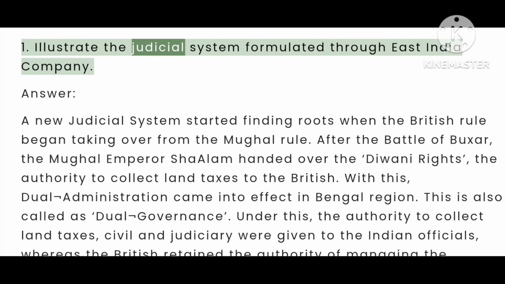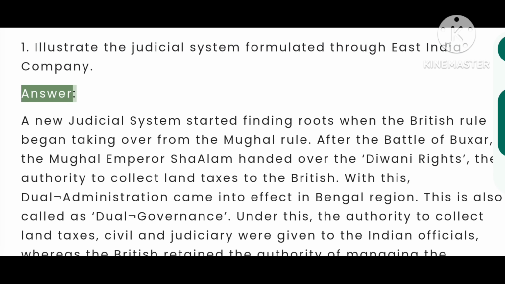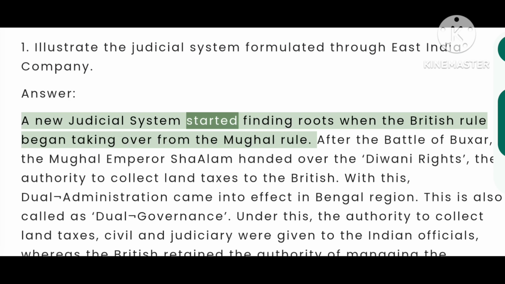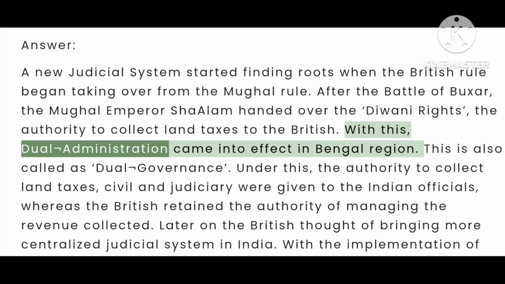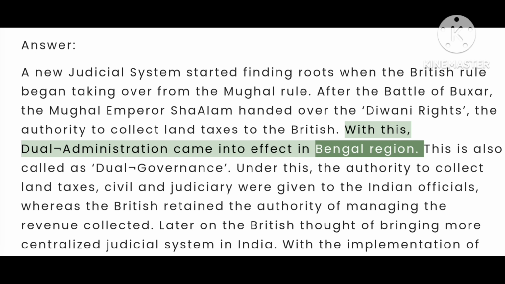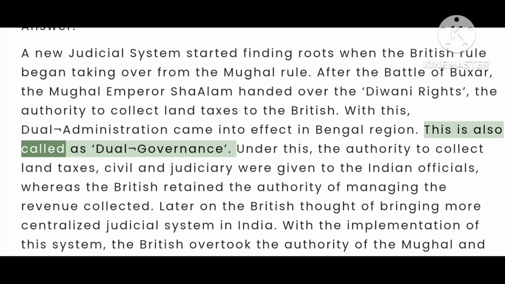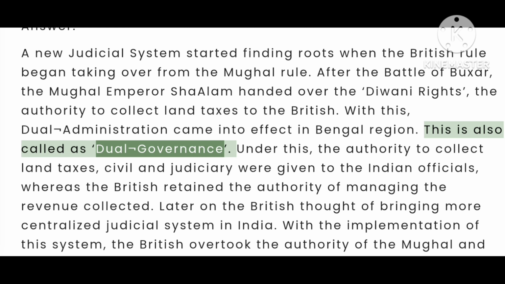1. Illustrate the judicial system formulated through East India Company. Answer. A new judicial system started finding roots when the British rule began taking over from the Mughal rule. After the Battle of Buxar, the Mughal Emperor Shah Alam handed over the Diwani rights, the authority to collect land taxes, to the British. With this, dual administration came into effect in Bengal region. This is also called dual governance.